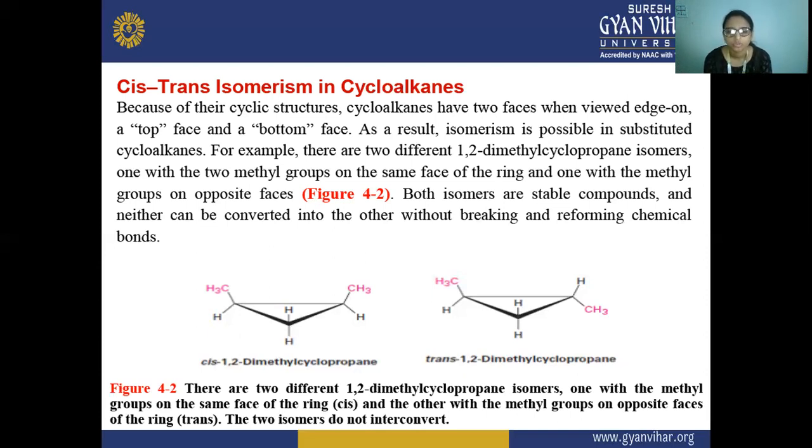In figure 4.2, there are two different 1,2-dimethylcyclopropane isomers. The one with the methyl groups on the same face of the ring, on the same side of the molecule, is known as cis, and the other has the methyl groups on the opposite face.